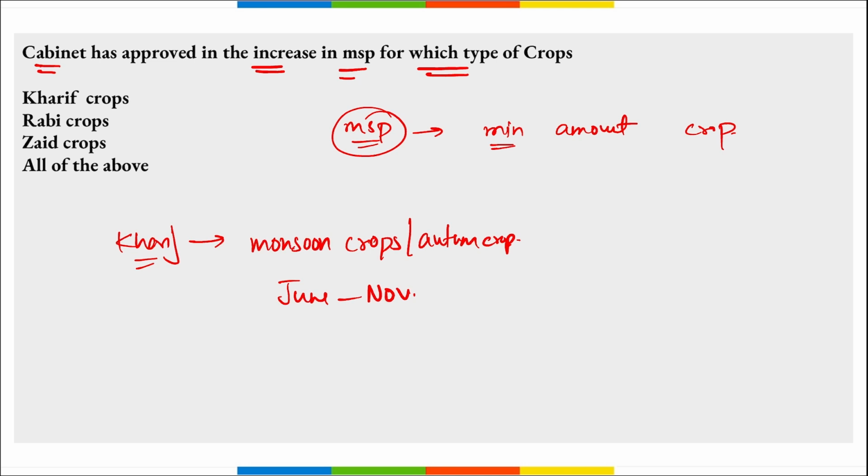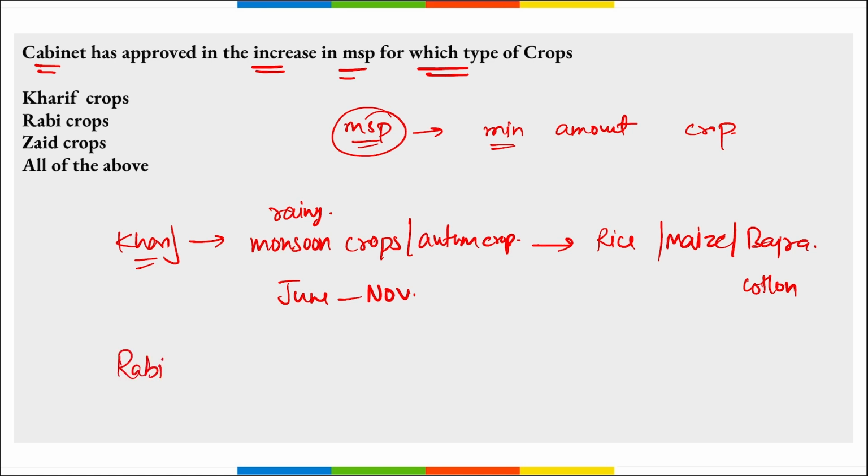Kharif crops are also known as rainy crops. Some examples of these are rice, maize, bajra, cotton. These are your kharif crops.